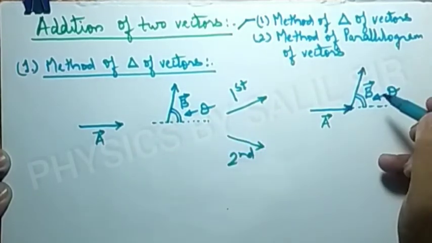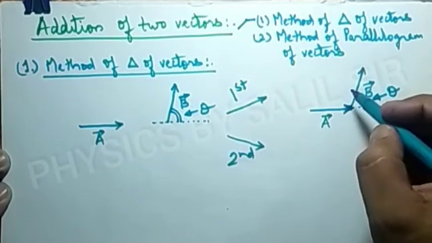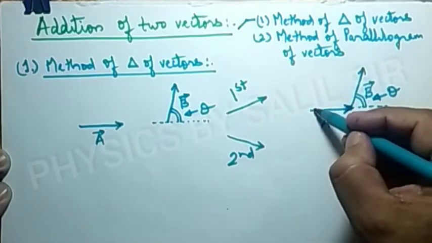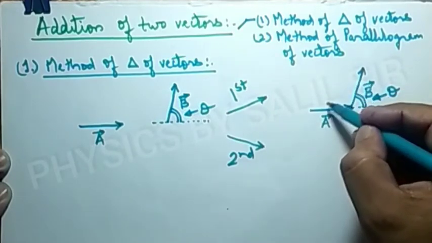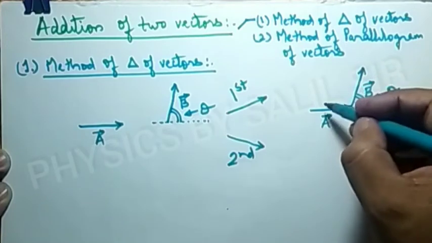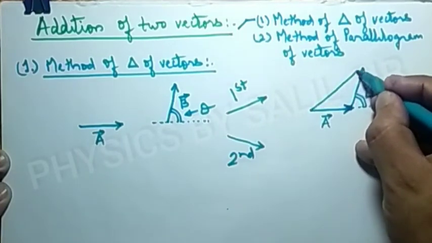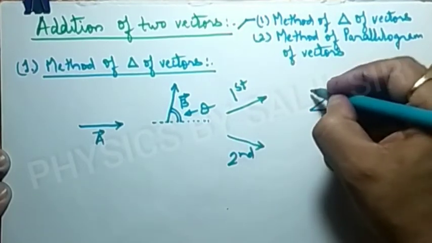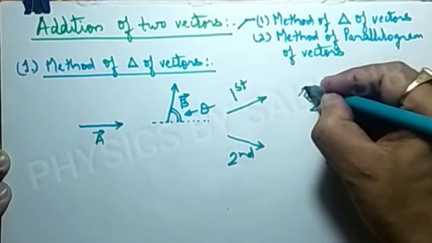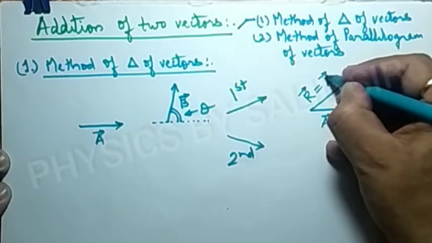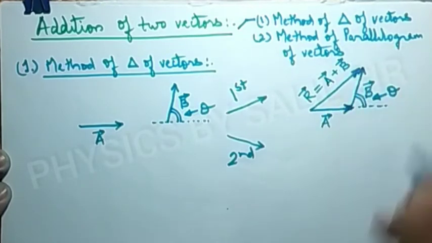Now if we want to add these two vectors, then simply we can represent the resultant of addition of these two vectors as this arrow, and this resultant is vector r equal to vector a plus vector b.